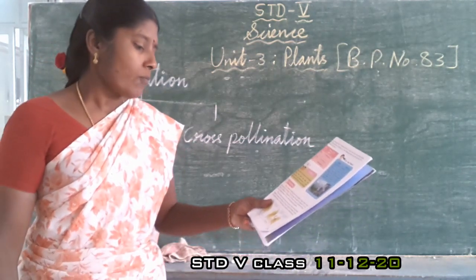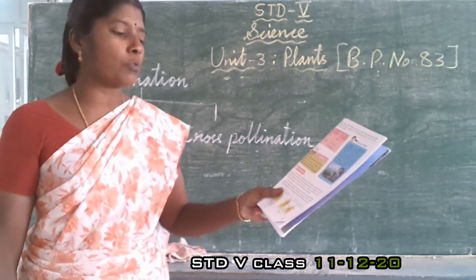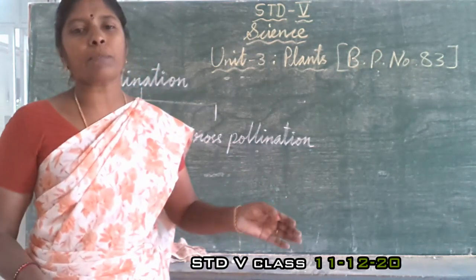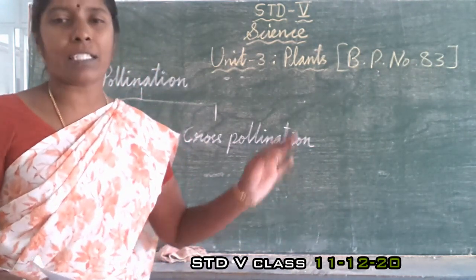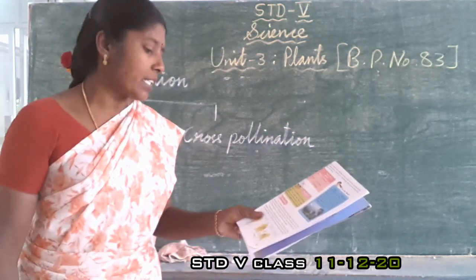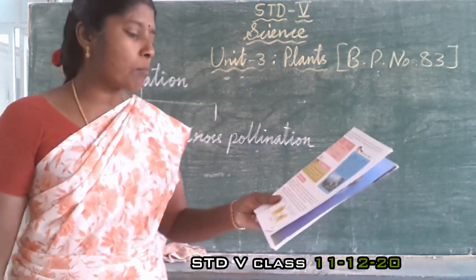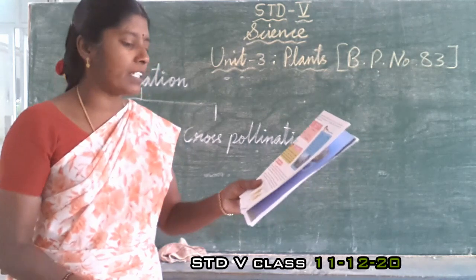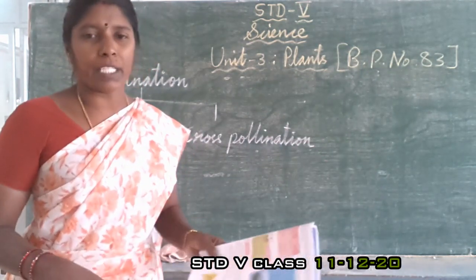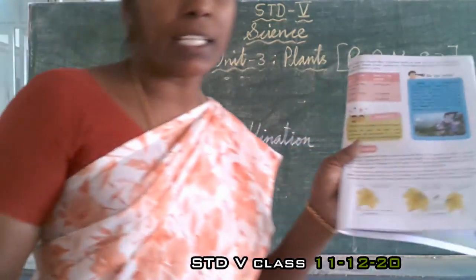Now, the transfer of pollen grains from the anther of a flower to the stigma of the same flower is called self-pollination. Then the transfer of pollen grains of the flower to the stigma of another flower of a different plant of the same species is called cross-pollination. Okay. Now, the picture is given here in your book.